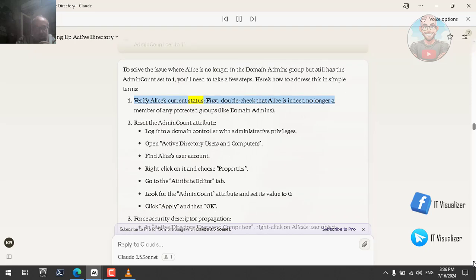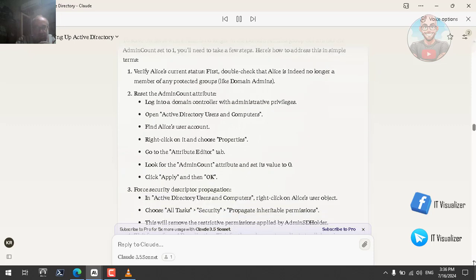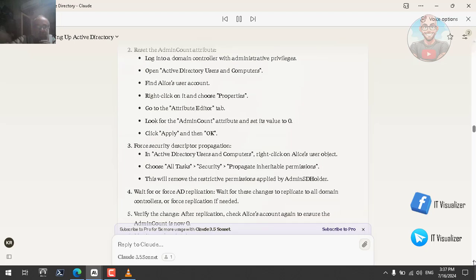Verify Alice's current status. First, double-check that Alice is indeed no longer a member of any protected groups, like Domain Admins. Reset the adminCount attribute. Log into a domain controller with administrative privileges. Open Active Directory Users and Computers. Find Alice's user account. Right-click on it and choose Properties. Go to the Attribute Editor tab. Look for the adminCount attribute and set its value to 0. Click Apply and then OK.